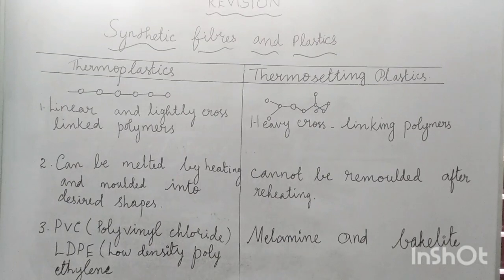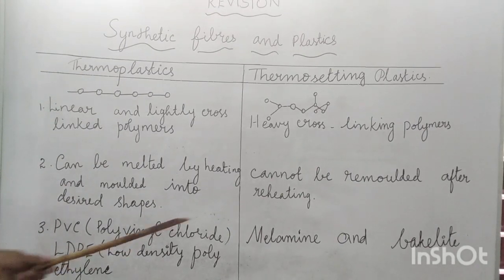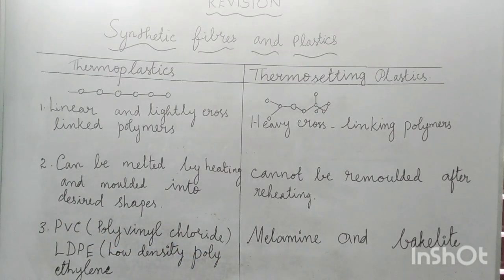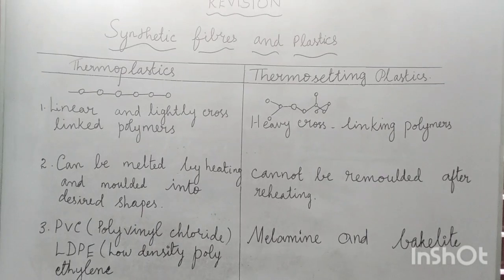The third point is PVC. PVC and LDPE are the examples of thermoplastics. What is PVC? Polyvinyl chloride. LDPE means low density polyethylene. So, these are the two examples of thermoplastics. At the same time, melamine and bakelite are examples of thermosetting plastics. So, now you have seen the difference between thermoplastics and thermosetting plastics.